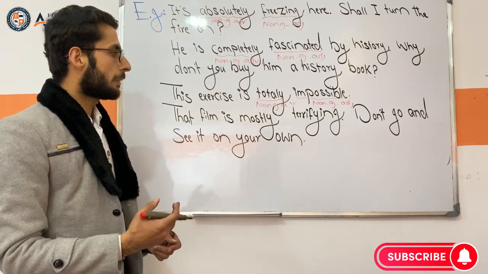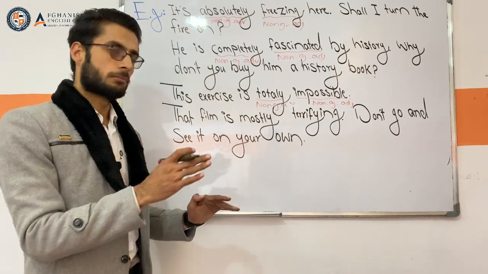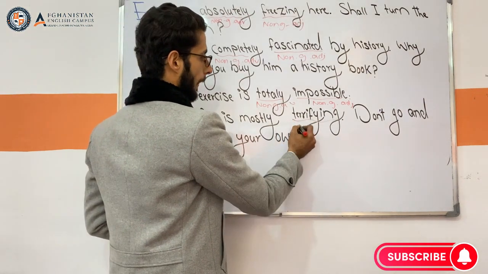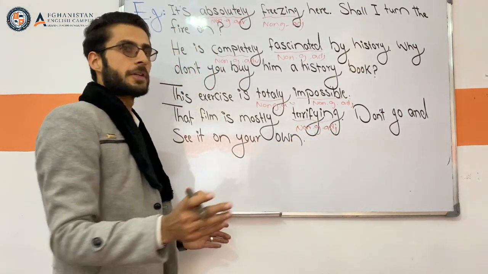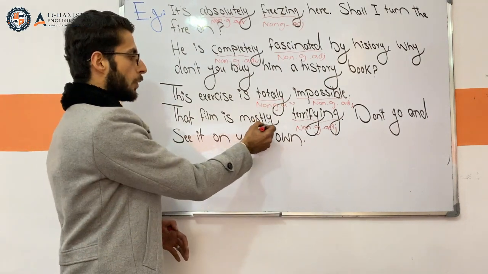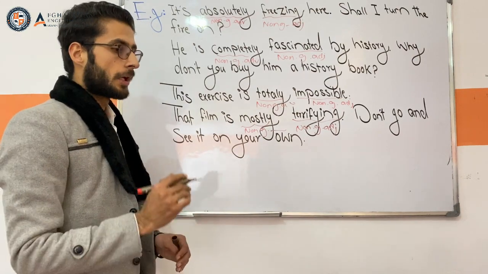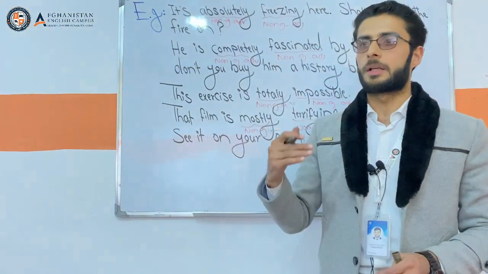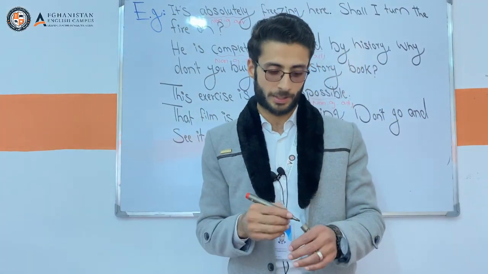Next one. The film is mostly terrifying. Don't go and see it on your own. Here, terrifying is what? A non-gradable adjective. You cannot say very terrifying. Here, mostly is what? A non-grading adverb. These sentences were all about grading, non-grading, gradable, and non-gradable adjectives.